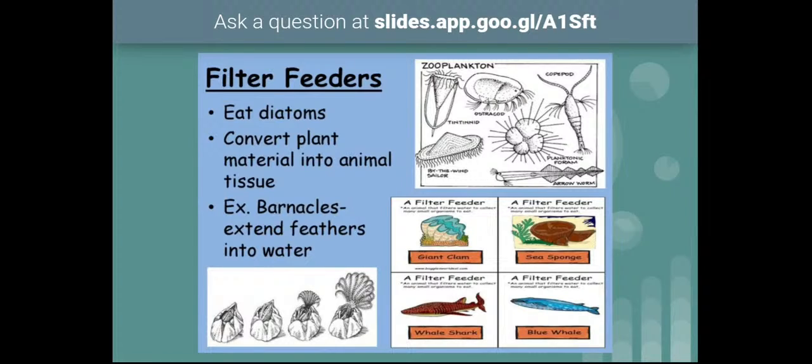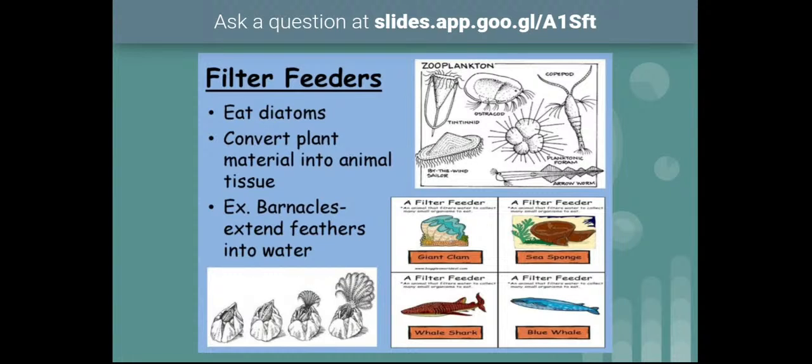Zooplankton and some other fishes also, large sized shark fishes and blue whales, and some mammals like blue whales, are also examples for filter feeders. You might have studied that the blue whale has baleen teeth. This baleen helps in filtering the water current.